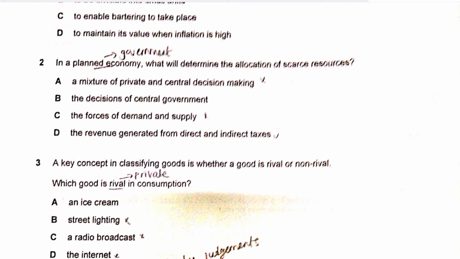Question 2 says, in a planned economic system, what will determine the allocation of scarce resources? Now we know that a planned economic system is a system where the government is controlling all the major aspects of the economy and the economic production, right? It makes all the decisions of resource allocation. So the answer to question number 2 should be B, the decision of the central government.